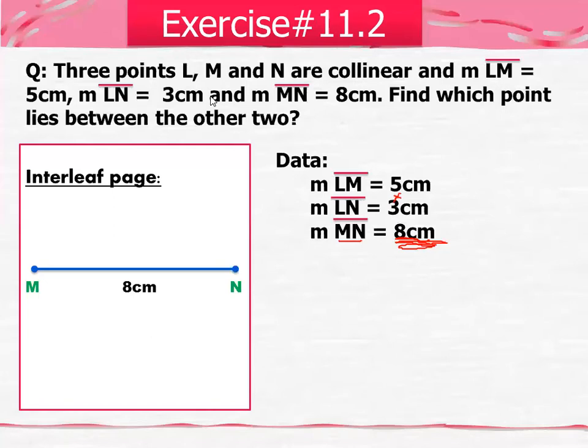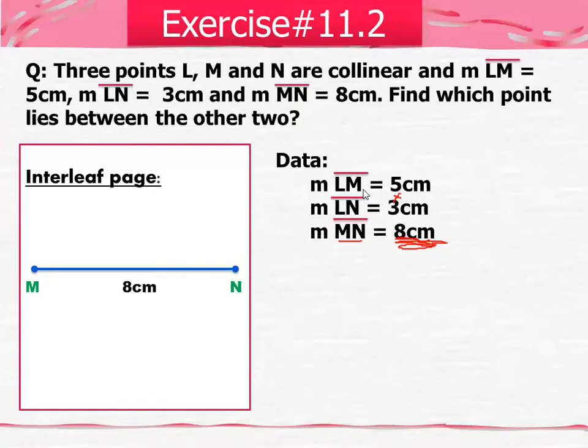Obviously, the point L will be in between M and N, but you cannot place your point L randomly here because you have proper measurements. So you have to place the point L with respect to the given measurement. As you can see, the measurement from L to M, or you can say from M to L, is 5 centimeter. Here you have a point M, but point L is missing, so you have to find point L on this figure.